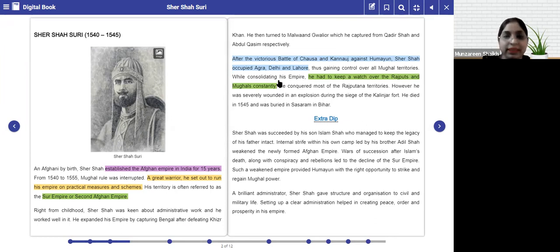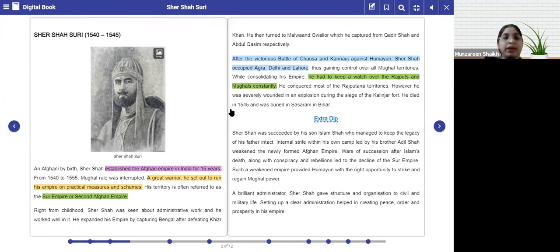What was the accidental death? Let us understand how Sher Shah Suri died. Because of the accident, he was severely wounded in an explosion during the siege of the Kalinjar fort. So when they were trying to capture the Kalinjar fort, there was an explosion, and because of that explosion Sher Shah was severely wounded, and therefore he died in the year 1545.